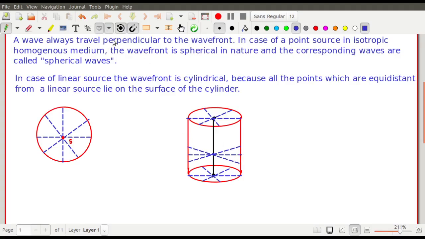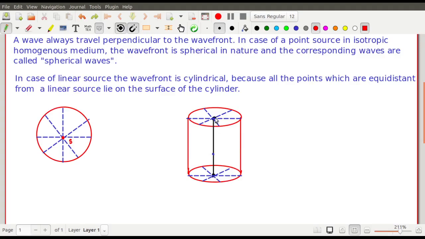So you have to draw these circles one after another again and again. So all these circles together actually yield a cylinder. If you draw circles like this, you will get many such circles, and joining all these circles tangentially gives you the wavefront which is cylindrical in nature.